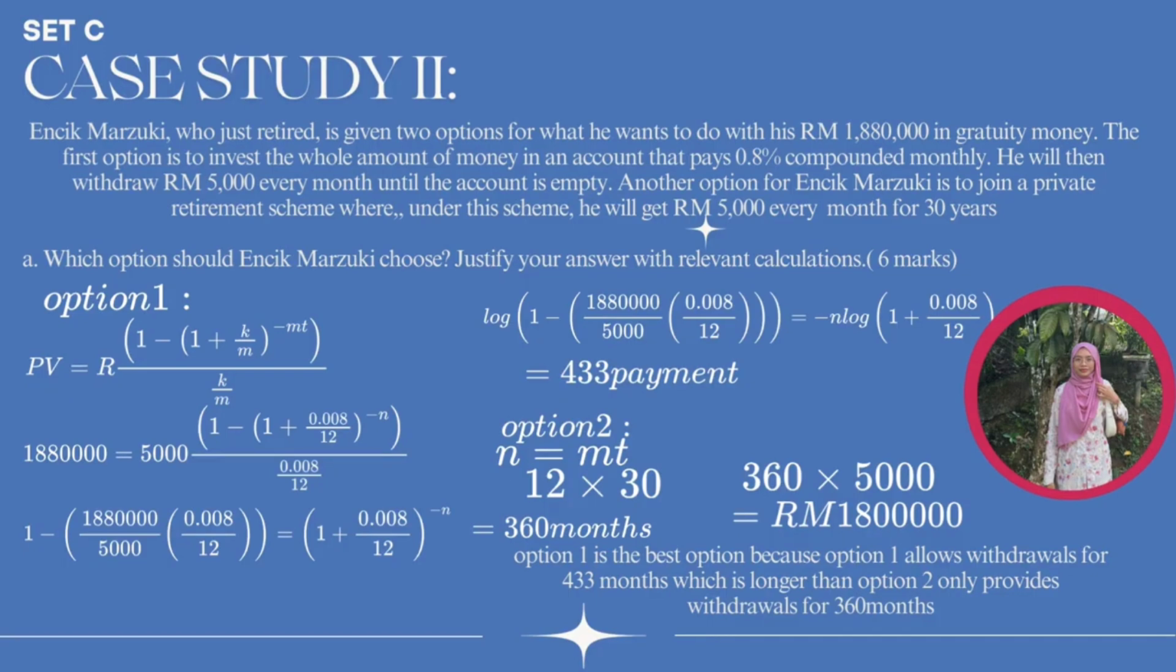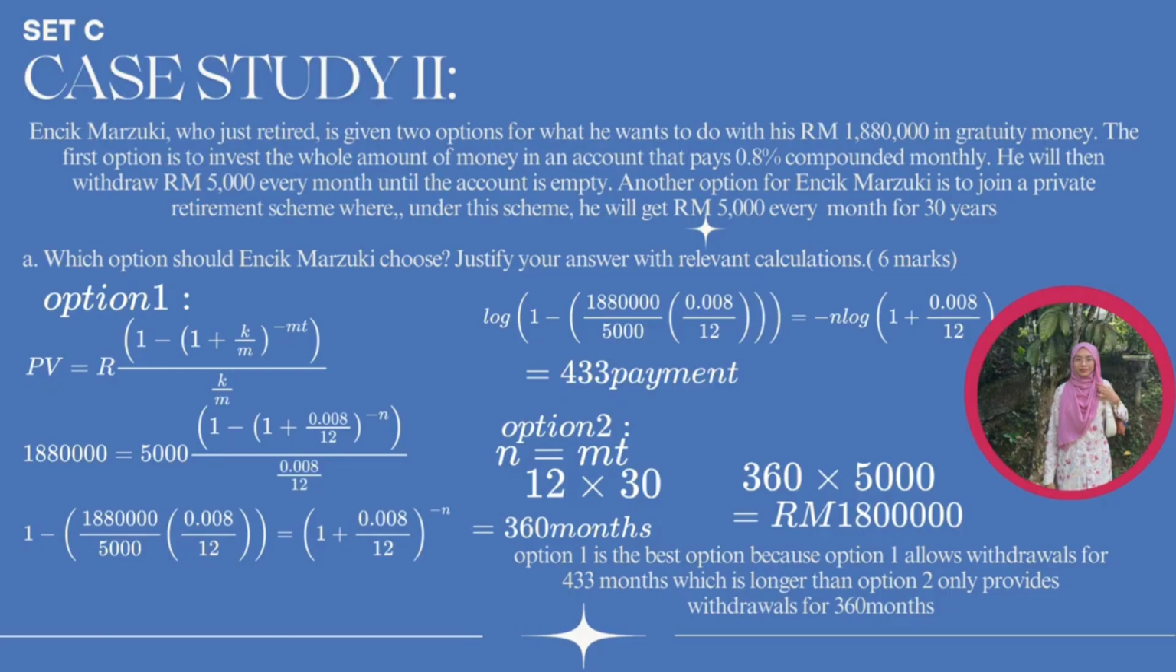So we want to find n and we need to use log: log of bracket 1 minus bracket 1,880,000 per 5,000 bracket times 0.008 per 12 bracket equals negative n log bracket 1 plus 0.008 per 12 bracket. So we can get the answer, and the answer is 433 payments.